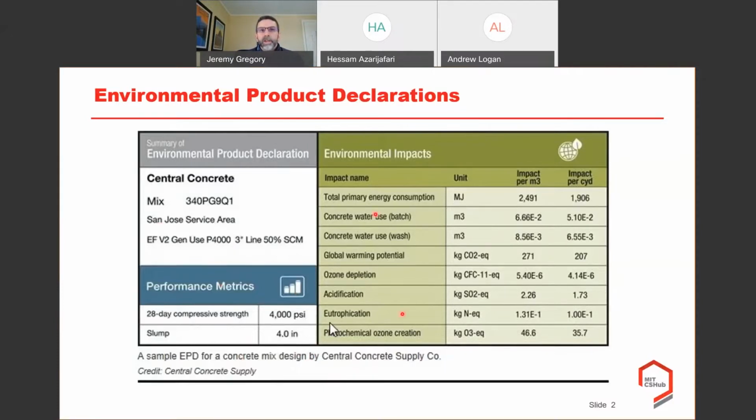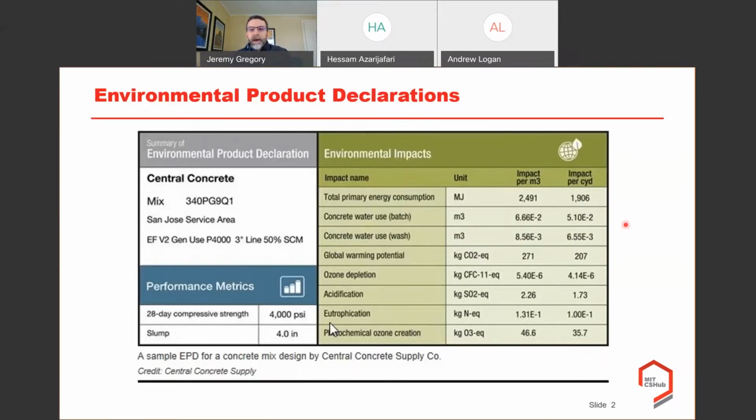And then over here we have environmental impacts. So energy consumption, water use, global warming potential, which is like a carbon footprint type measurement, ozone depletion, acidification, eutrophication. So all of these here, it shows impacts per meters cube and impact per cubic yard. So as I said, it's a way of reporting environmental impact of products. And today we're going to be talking mostly about building products and mostly about concrete, but they are also being used in many different applications all over the world.